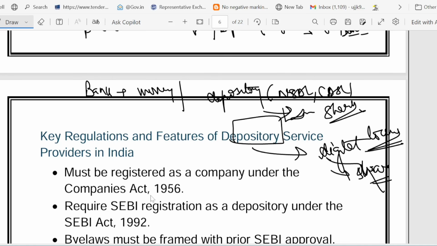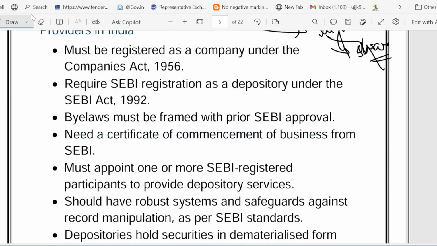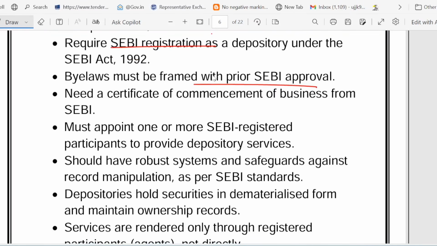So what are the rules of the game? They must be a registered company, like any legitimate business, and they must be SEBI approved. Then comes safety first. What is the meaning of safety? They must have a hacker proof system, like a bank's firewall.